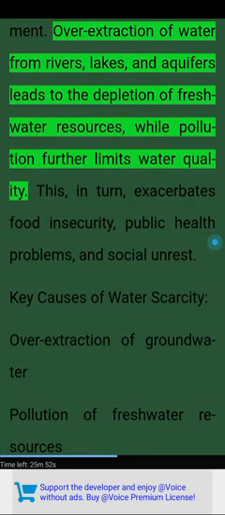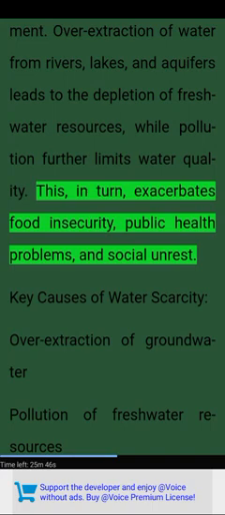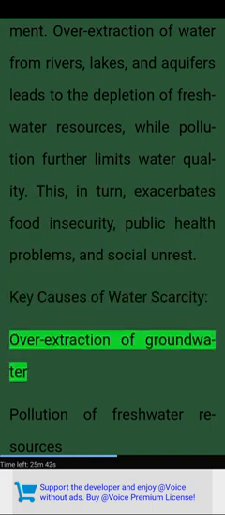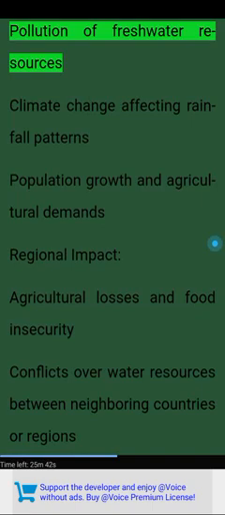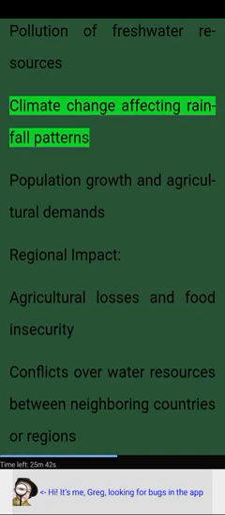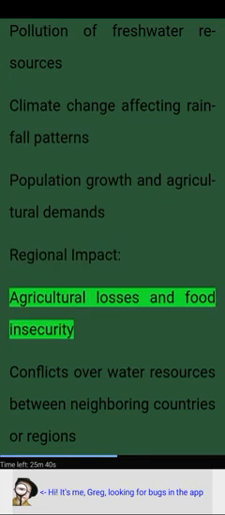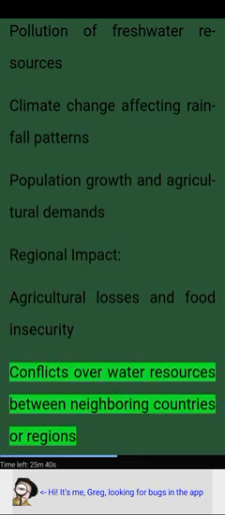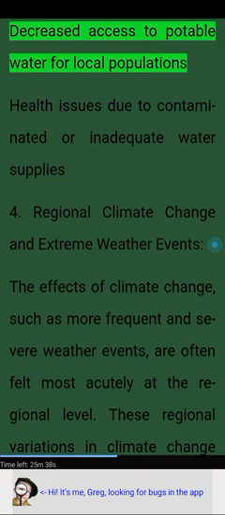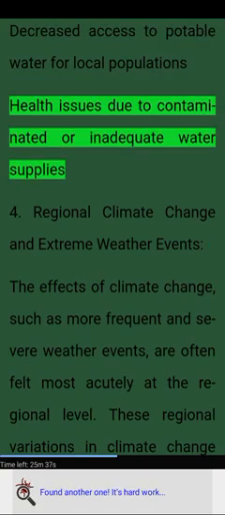Over-extraction of water from rivers, lakes, and aquifers leads to the depletion of freshwater resources, while pollution further limits water quality. This, in turn, exacerbates food insecurity, public health problems, and social unrest. Key causes of water scarcity: over-extraction of groundwater, pollution of freshwater resources, climate change affecting rainfall patterns, population growth and agricultural demands. Regional impact: agricultural losses and food insecurity, conflicts over water resources between neighboring countries or regions, decreased access to potable water for local populations, health issues due to contaminated or inadequate water supplies.